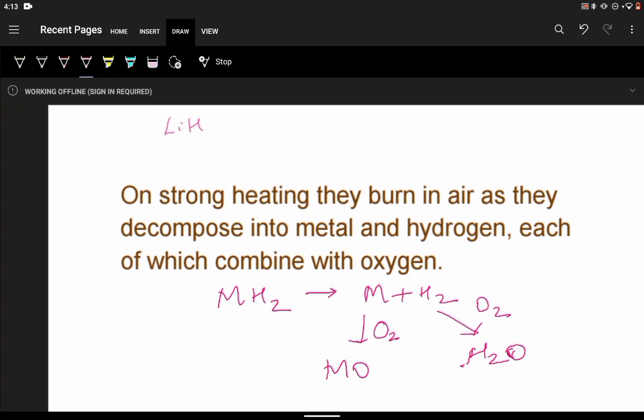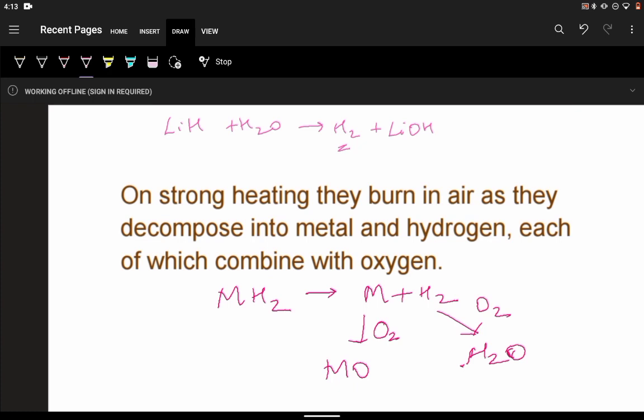Lithium hydride, when it reacts with water, gives hydrogen and LiOH. So we see here hydrogen is liberated. So these hydrides can be used as a hydrogen gas source.